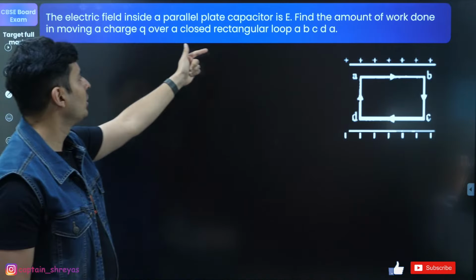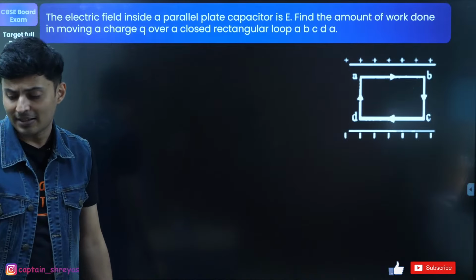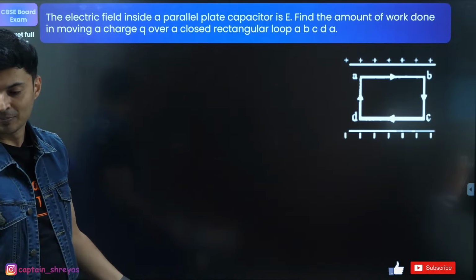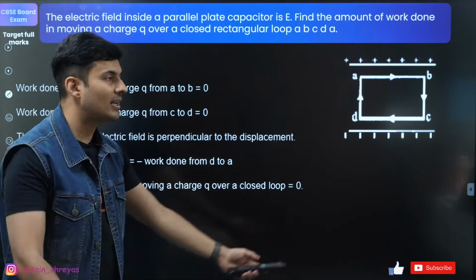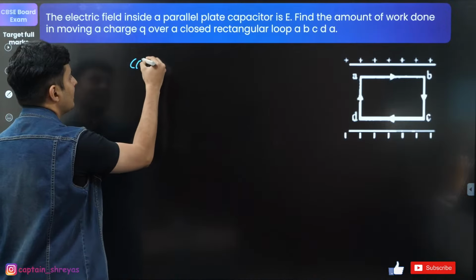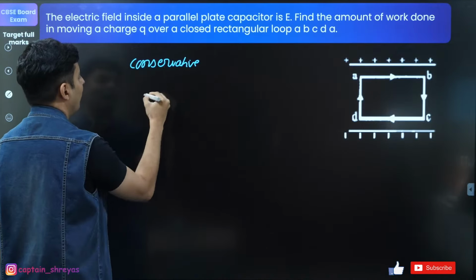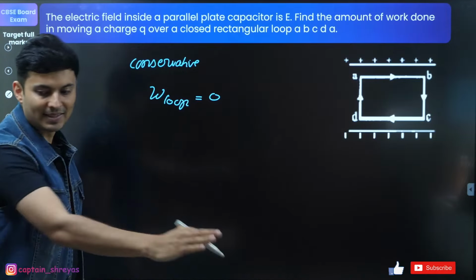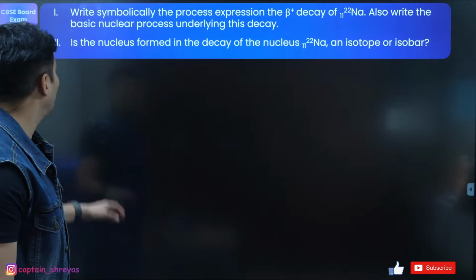Electric field inside a capacitor is given. The amount of work done in moving the charge over a closed loop is given by? Direct answer, everybody, give the answer, guys. Last two questions coming up on your screen after this. Exactly, 0. Why is it 0? Because it is a conservative field. So the work done in a closed loop is always going to be 0. Perfect. Moving on to the next one.